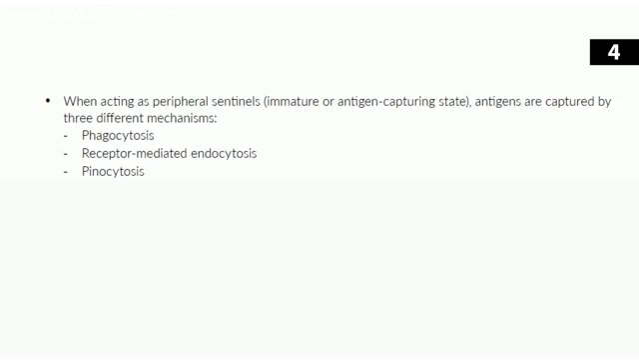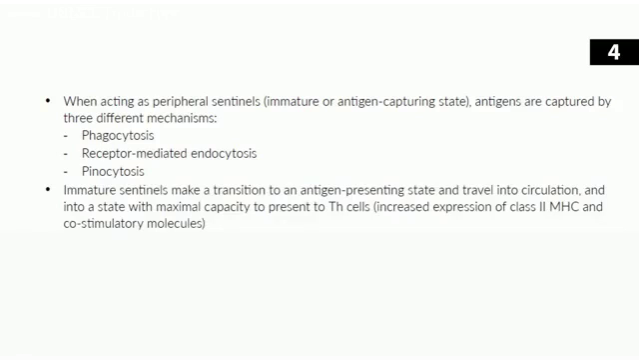So the cell starts in this immature sentinel state, this antigen capturing state. And then once it's captured an antigen, it makes a transition to an antigen presenting state, which allows it to travel into the circulation. And in this state, the dendritic cell has maximal capacity to present antigen to helper T cells because it has increased expression of class 2 MHC and increased expression of those co-stimulatory molecules. So they find an antigen, then they switch to this cell that presents very well to helper T cells.